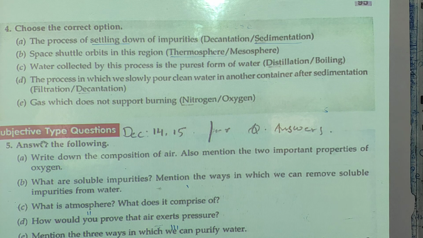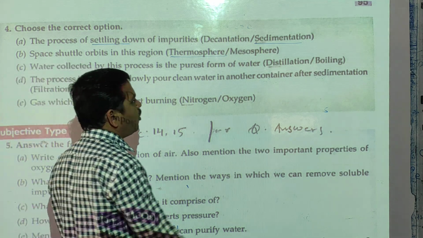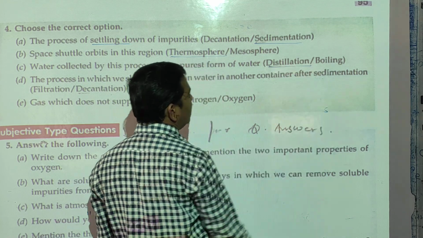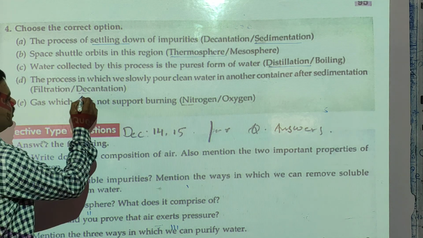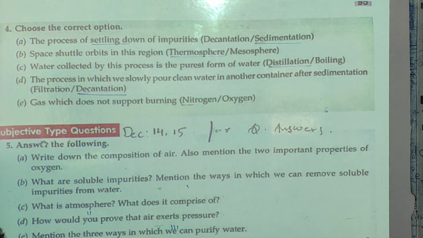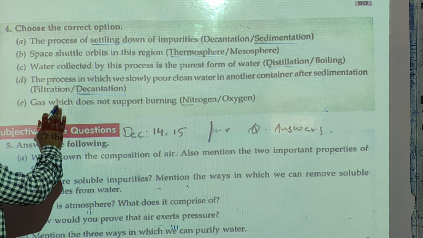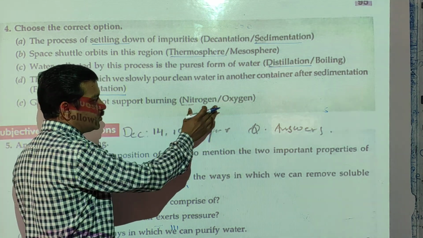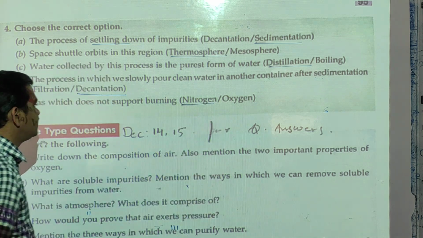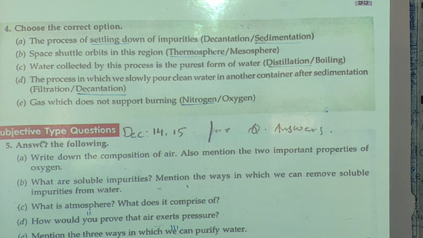Water collected by this process is the purest form of water. Boiling or distillation? Distillation. The process in which we slowly pour clean water into another container after sedimentation is called decantation, not filtration. And the last one: gas which does not support burning. Oxygen supports burning, so the answer is nitrogen, which does not support burning.